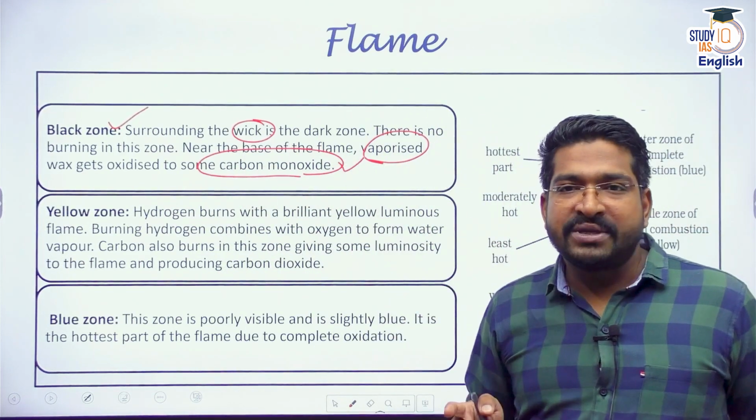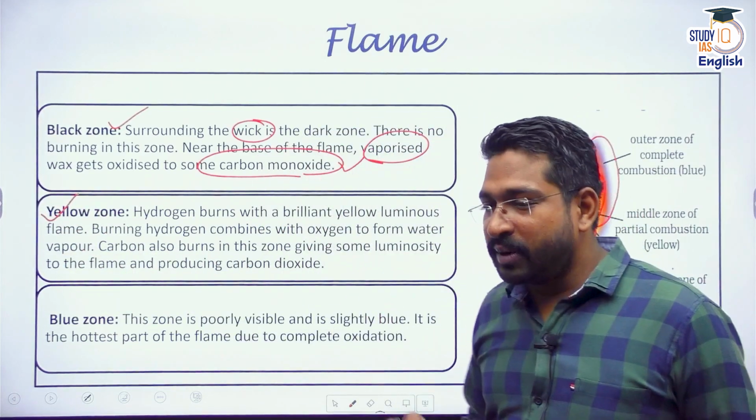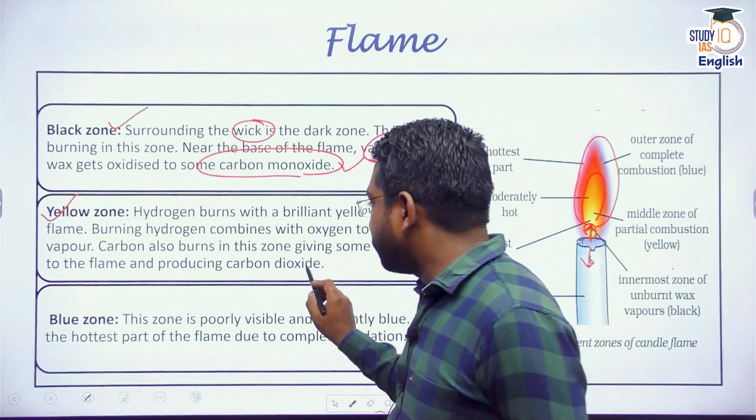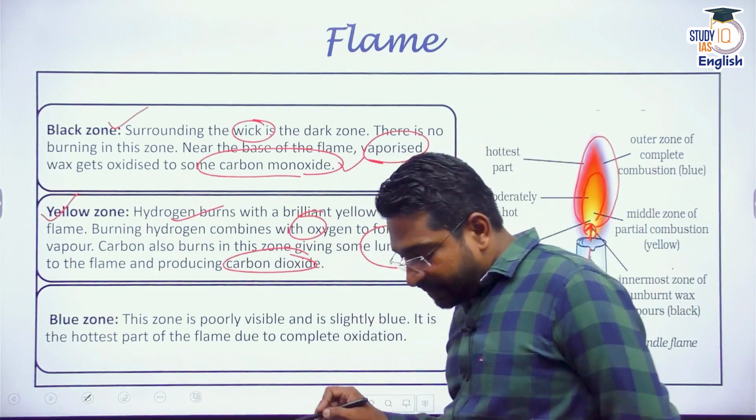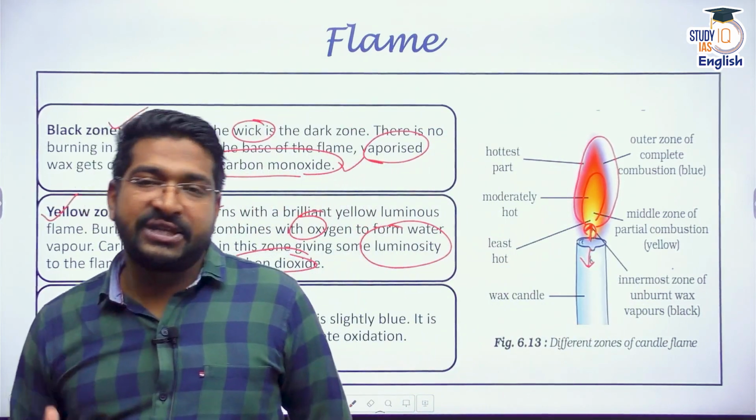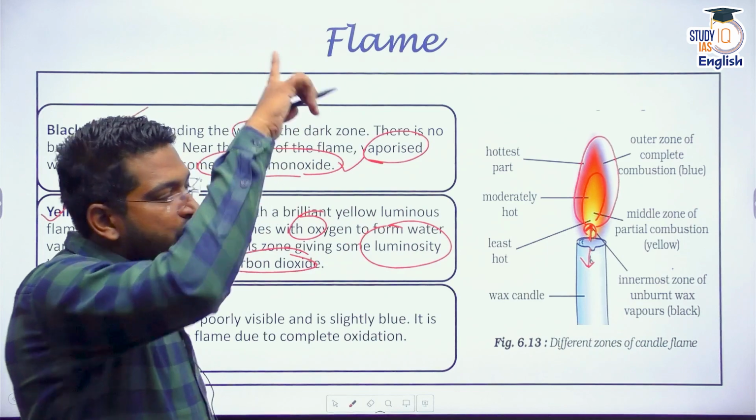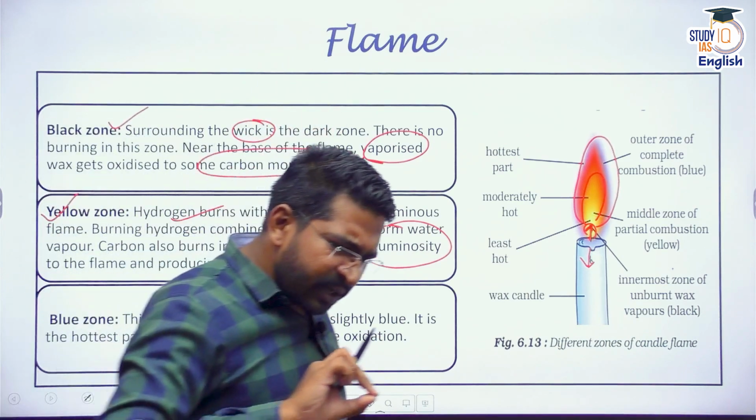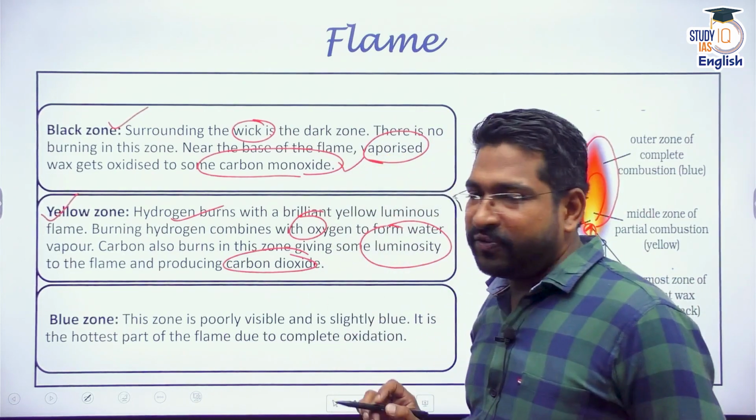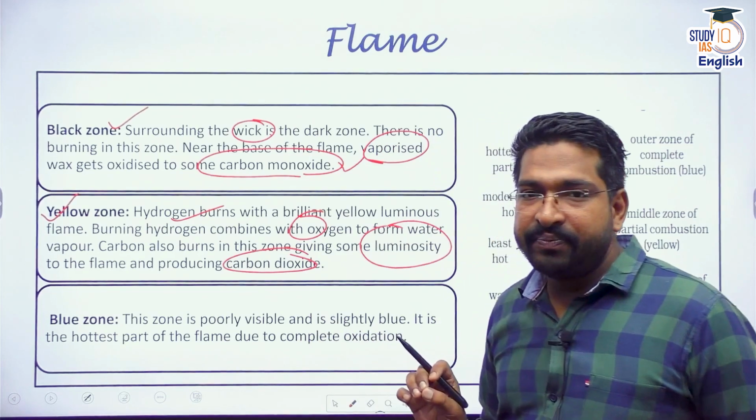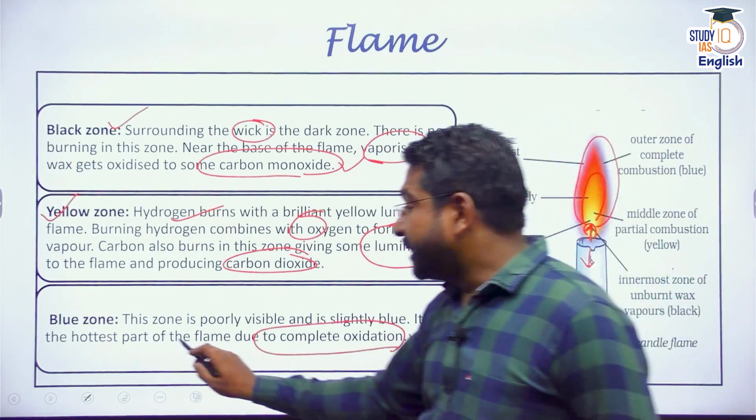Then there is a yellow zone. You can see around the flame, yellow zone. Here hydrogen burns, different fuel composition burns, hydrogen burns, carbon forms carbon dioxide, hydrogen burns, it forms water, and it burns with luminosity. That means it gives you a yellow kind of light. And then at the outermost zone, you will find blue burning, a blue kind of a flame. This blue flame is a little poorly visible. But remember, here complete oxidation or complete combustion takes place, and that is why it is the hottest part.